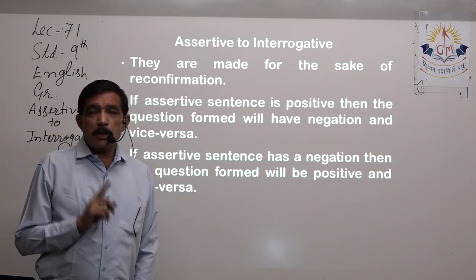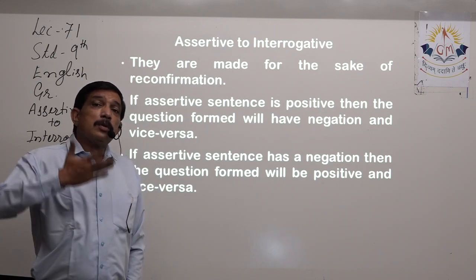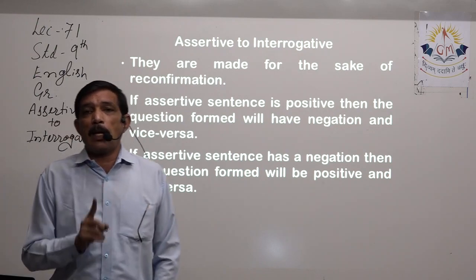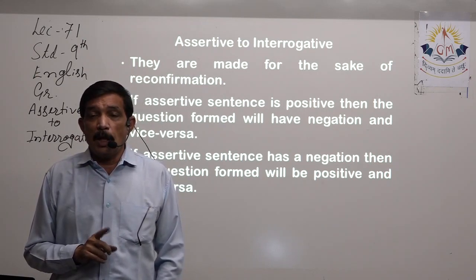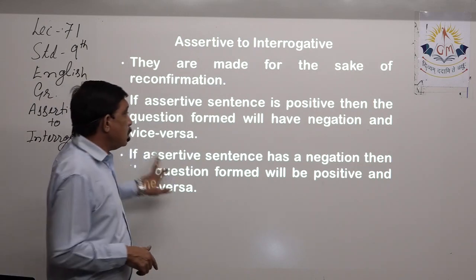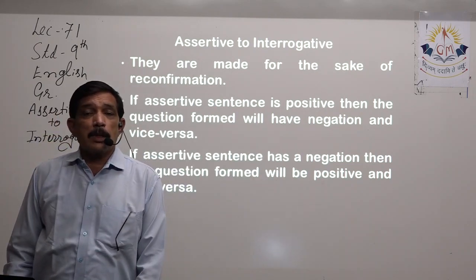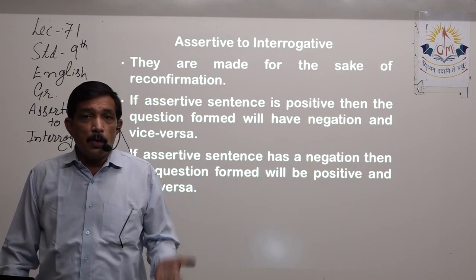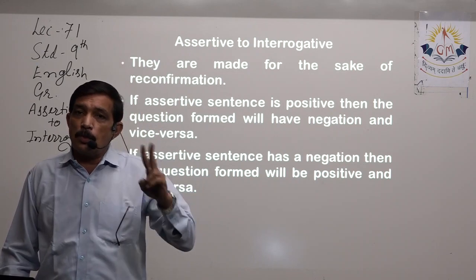If an assertive sentence is positive, it does not have any negative word, then when we do the transformation to an interrogative, that interrogative will certainly have a negation. Then only you can reconfirm. And in the same way, if an assertive sentence has a negation, then while turning it into an interrogative sentence, we have to remove the negation. So if there is a negation, remove it. If there is no negation, insert negation. So basically only two rules are there.